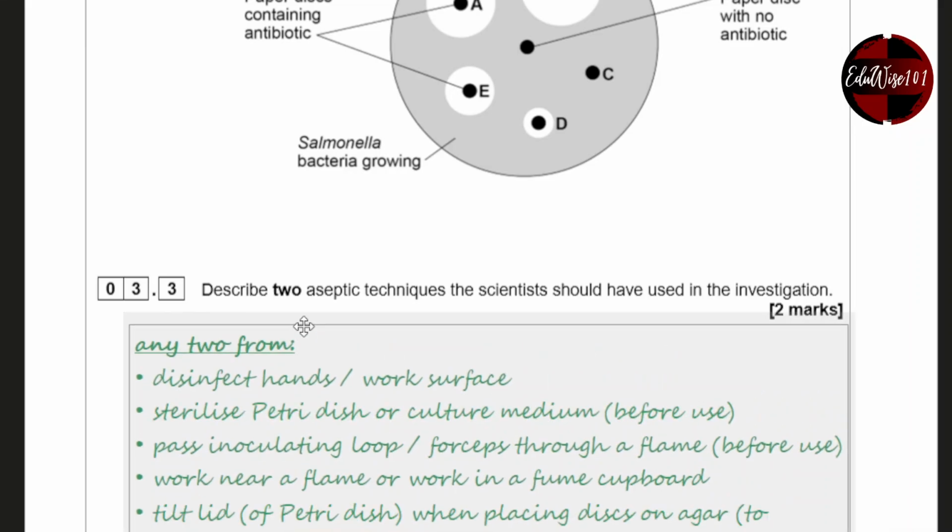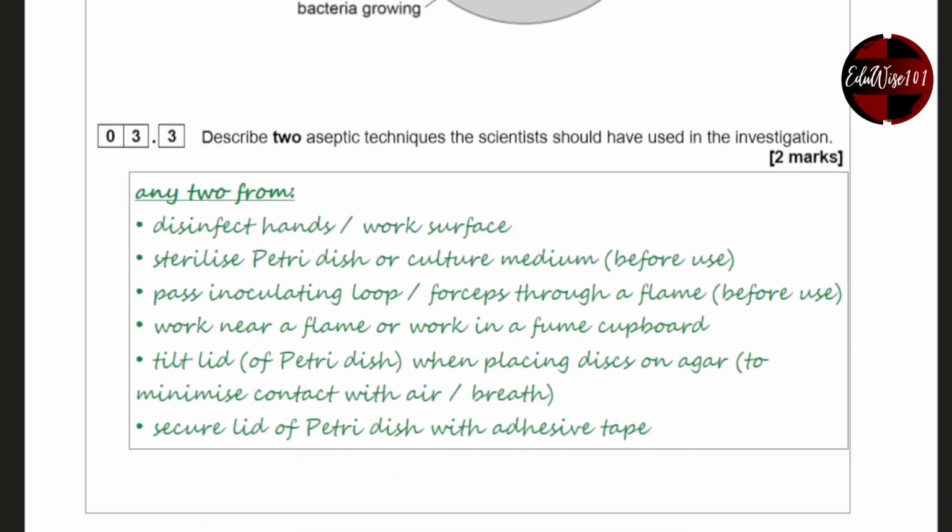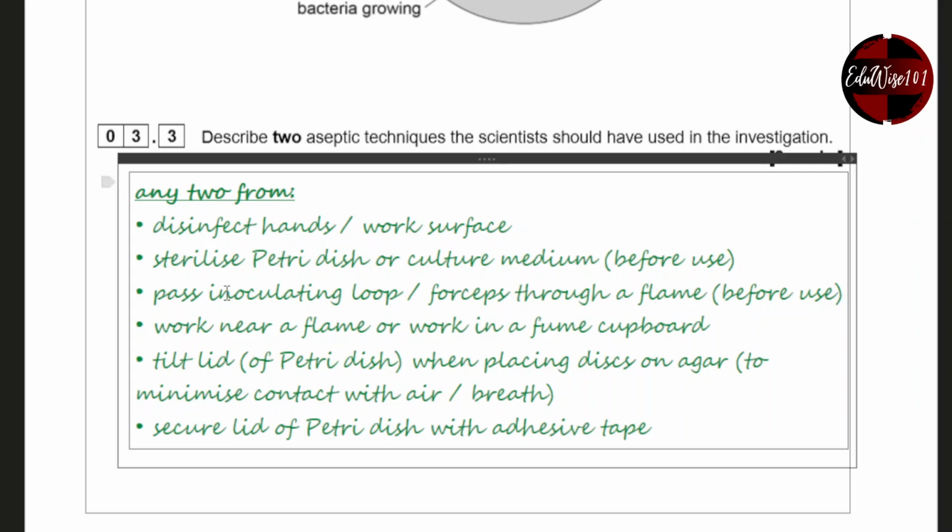So here's any two of these will be fine. Disinfect hands and the work surface before you start. Sterilize petri dish or culture medium before we use. So sterilize means basically you place it in boiling water in a pressure cooker. Pass inoculating loop or forceps through a flame.